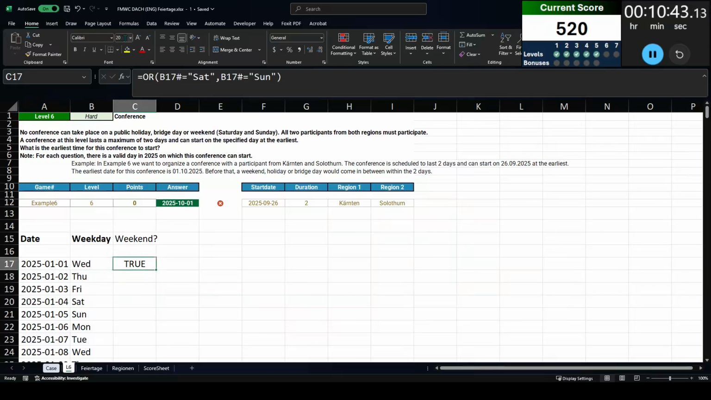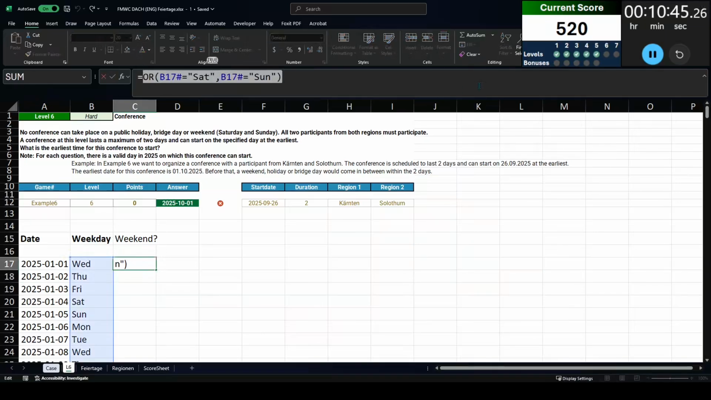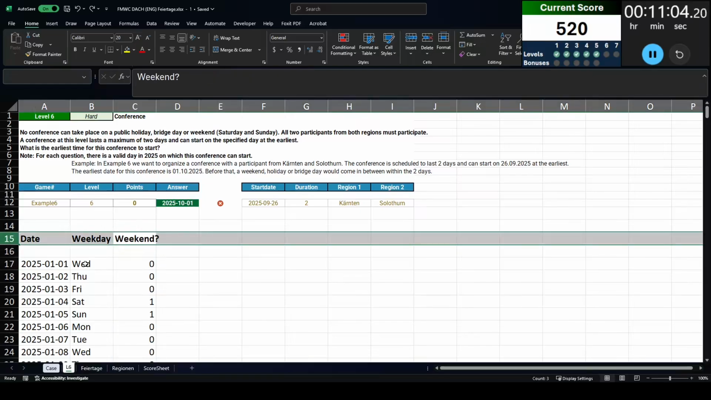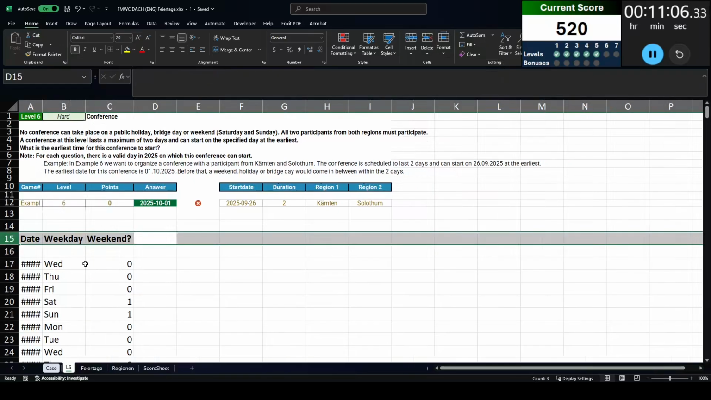I can't use an OR statement on the array because that OR statement is basically going to return a single result for all of the days. I just really need to see one day each. So there we go. We get a 1 if it's a weekend or a 0 if it's not. I'm thinking about turning it into trues and falses here, but for now I'm just going to leave them as 1s and 0s to work with.